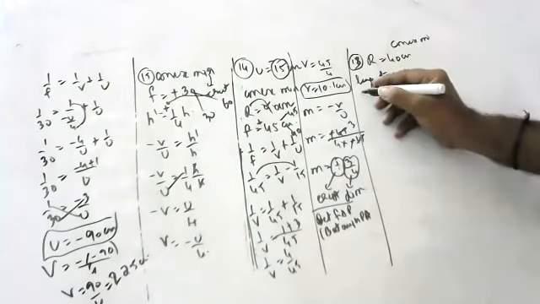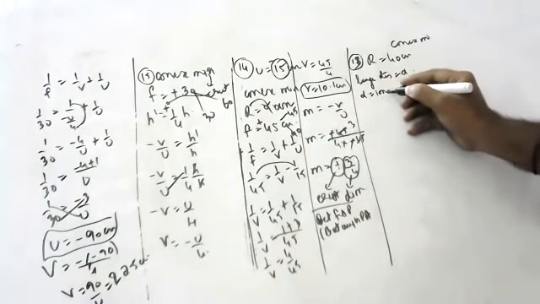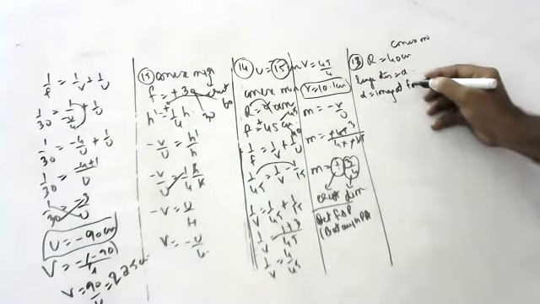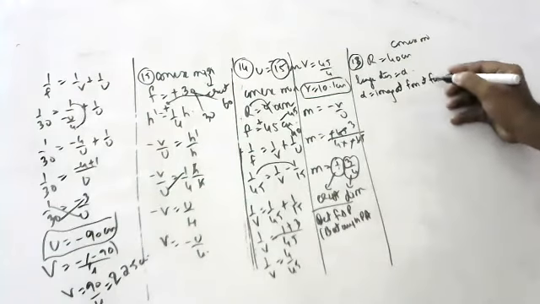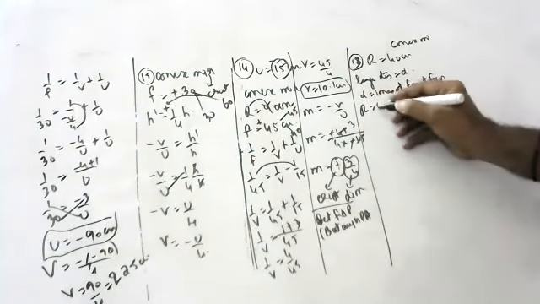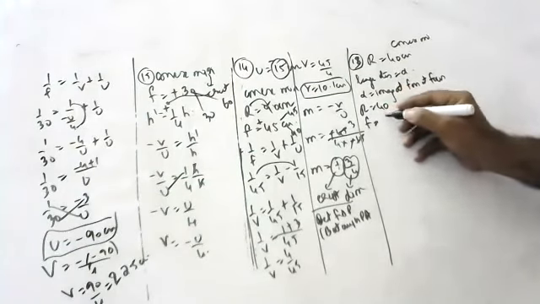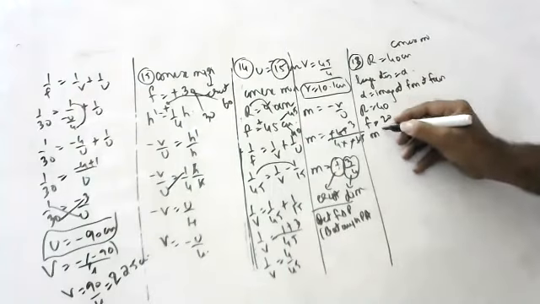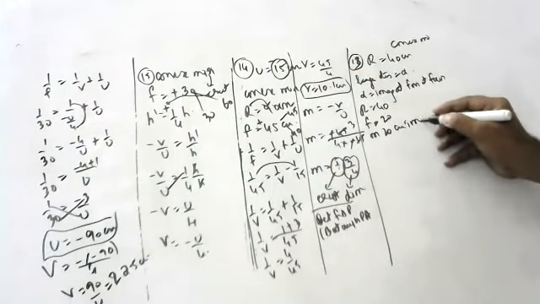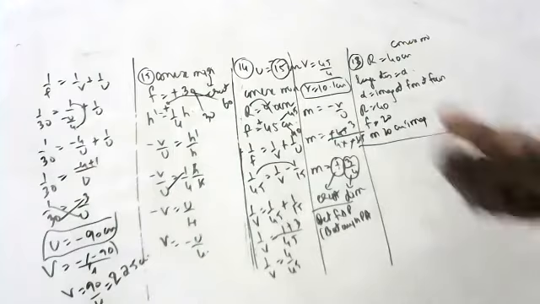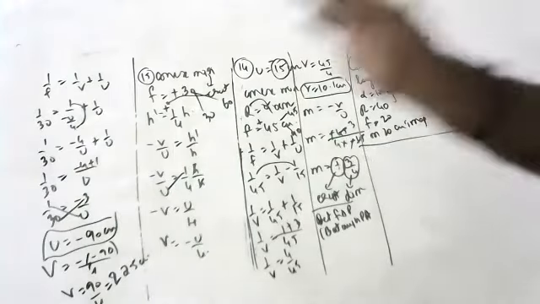Whenever any object is at infinity, the image is formed at the focus. So the radius of curvature is 40, the focus is 20. So at 20 centimeters, the image is formed. That's all. Whenever any object is at infinity, the image is formed at the focus.